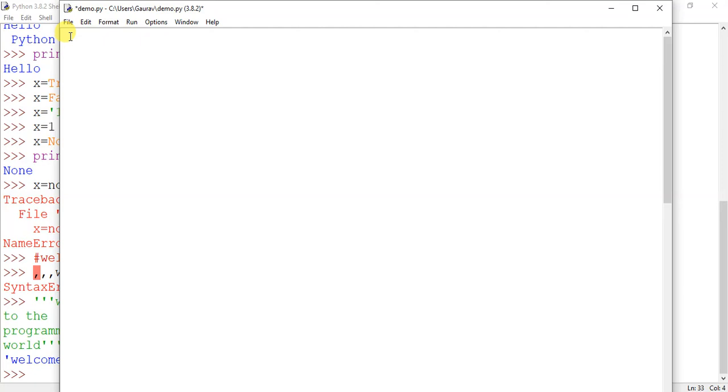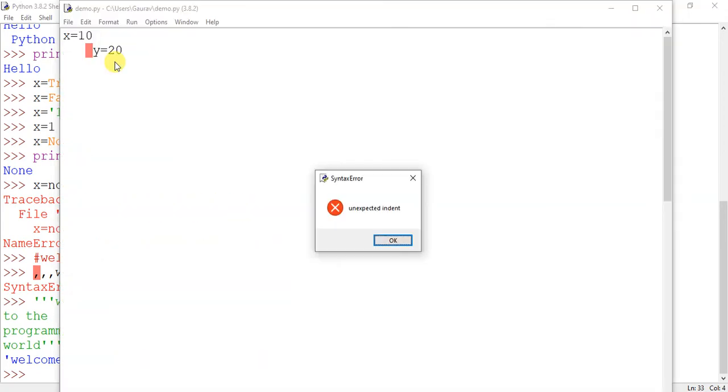Okay, now we will check the use of indentation. I write x equal to 10. When I press enter, I just press a tab, and then I write y equal to 20. I am in script mode, you know it. So when I save it and try to run it, it will just give me an error, unexpected indentation.